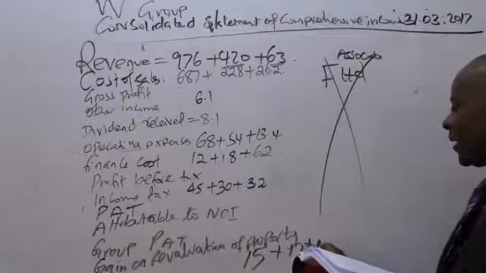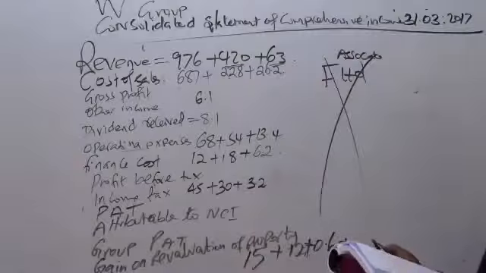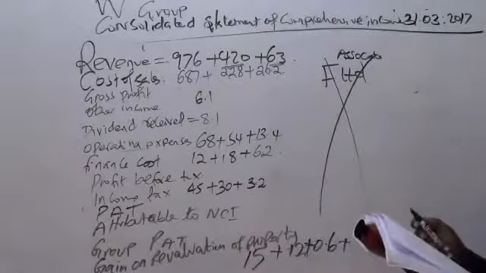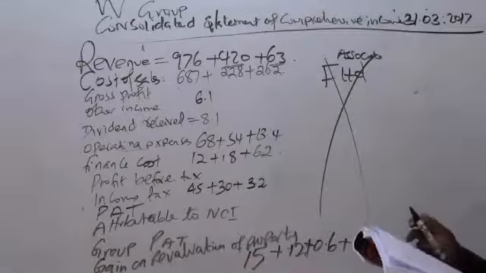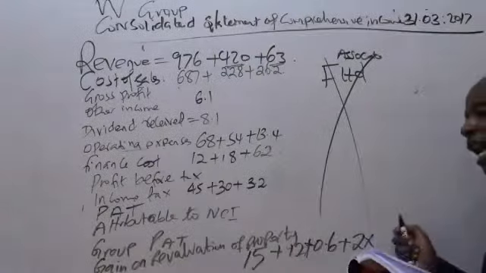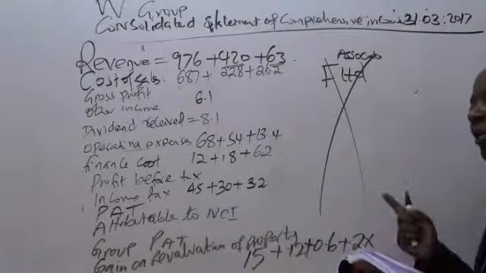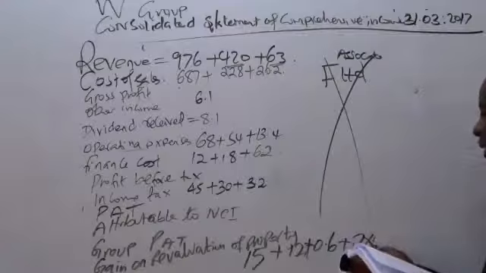So 60%, 0.6, thank you very much. Plus the gain on revaluation of F, which is 2 there. So 2 times, do we know the shareholding in F? From note number 1 and note number 2, to be consistent, then this will be 90%, which is 0.9.